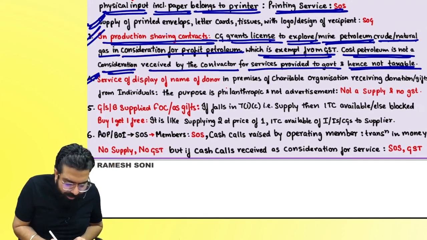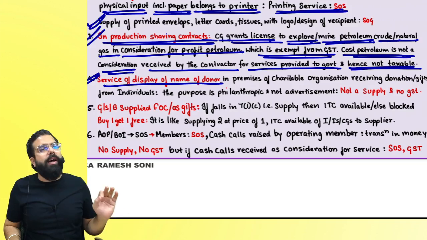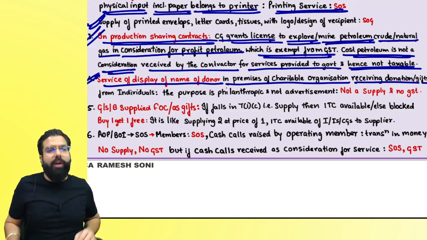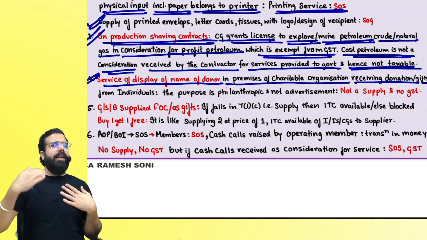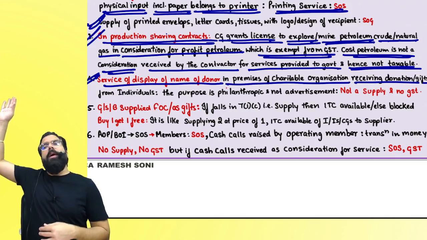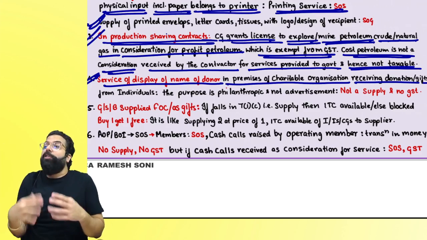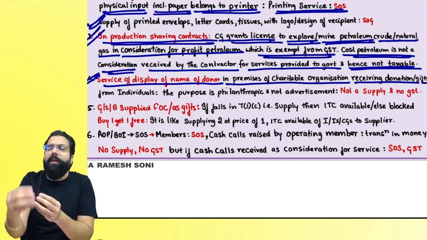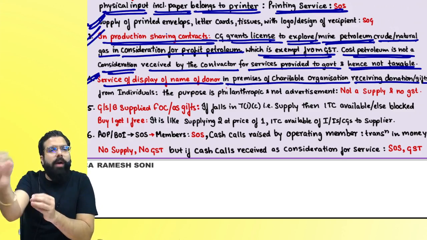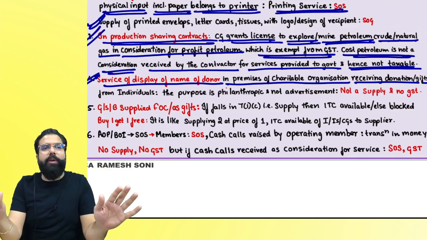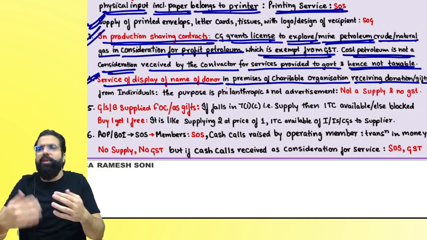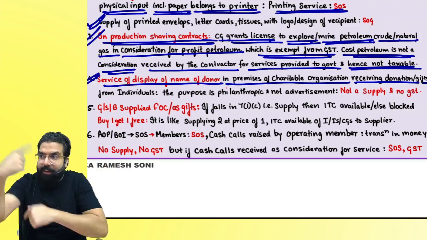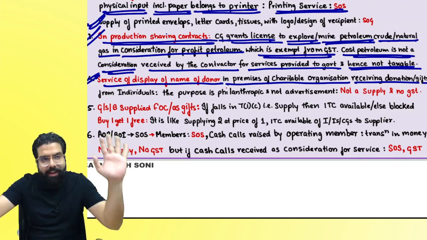The next one over here is services of display of name of the donor in the premises of a charitable organization receiving donation or gift. I am a charitable organization. You gave me 10 lakh rupees. I put your name plate on the temple premises saying, received with thanks from this person. I have not given you any advertisement service. For what I have received, I have not given you any quid pro quo; there is nothing in return, no service given by me, and hence it will not be a supply of service.